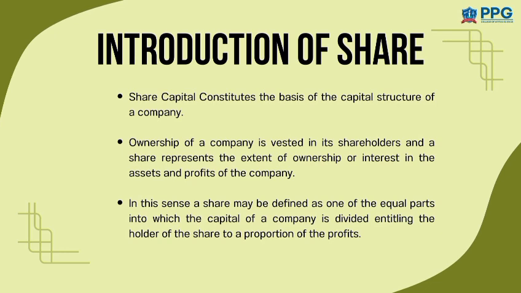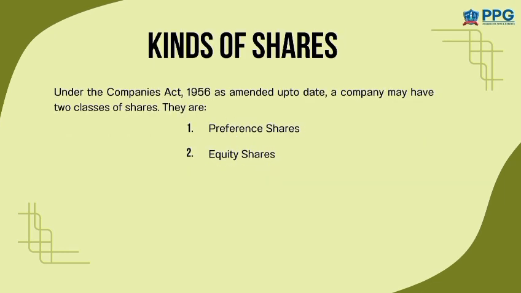Here is a simple example of shares. A company is divided into 100 equal parts. Each part is called a share. If you buy 10 shares, you own 10% of the company and can receive 10% of the profit. This is an example of shares. Let me move on to the next slide, kinds of shares.